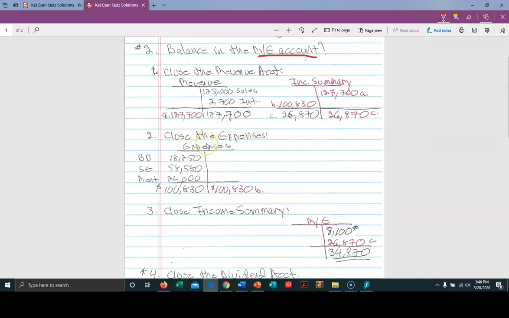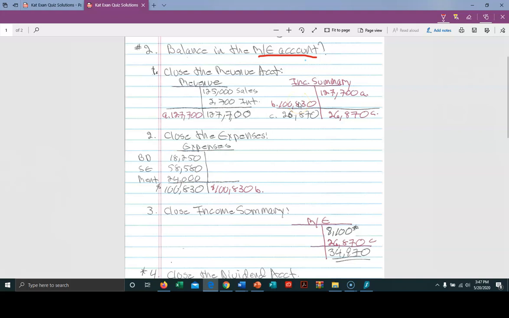The next thing we have to do, step 2, is close the expenses. And looking at the problem information, we had 3 expense accounts. We had bad debt expense of $18,250, salary expense of $58,580, and rent expense of $24,000, for a total debit side of expenses of $100,830, which means to close it out, we're going to have to credit that account for $100,830 and then debit income summary for that.